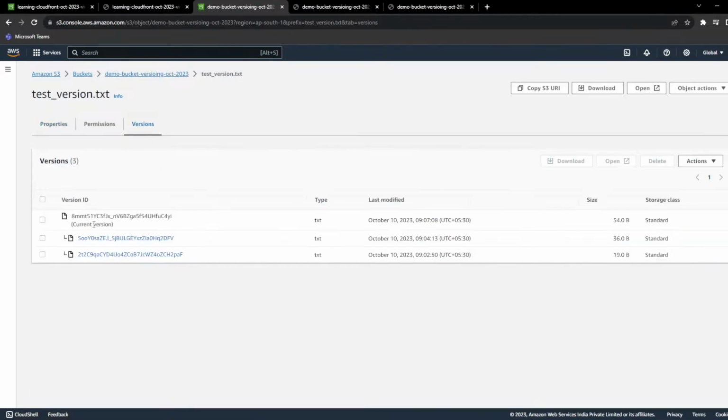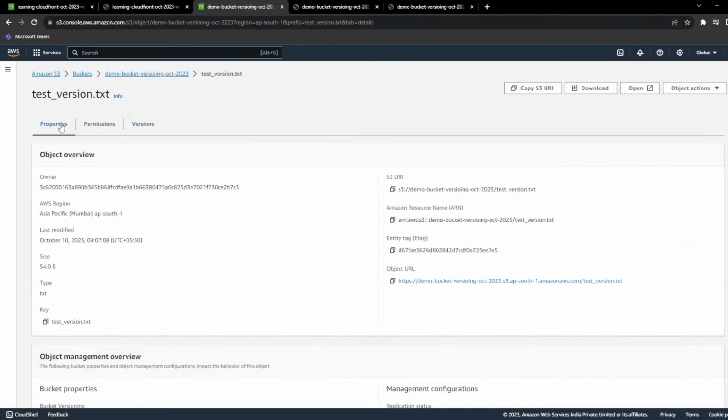Now you can see there are three versions. But always remember the object URL without a version ID will always point to the latest version. Okay, this is the object URL. If you're not passing any version ID, it will always point to the latest version.